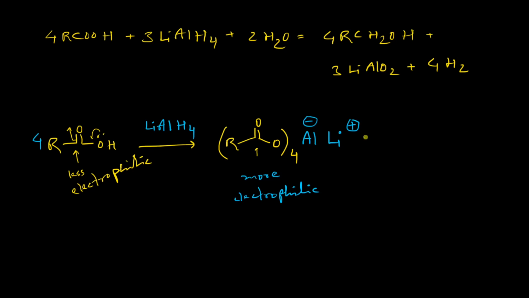So if we write down the structure like this, aluminium is negatively charged and lithium is there. So the hydride attack will take place in this particular carbonyl center. So another molecule of lithium aluminium hydride will come into action.